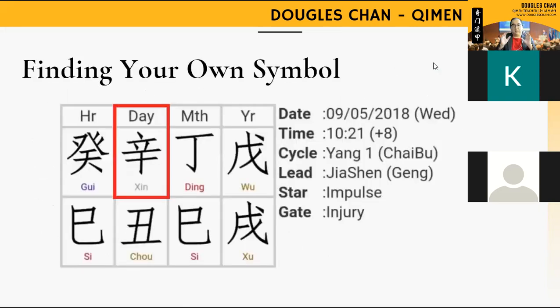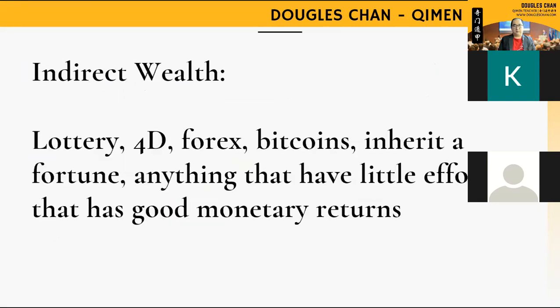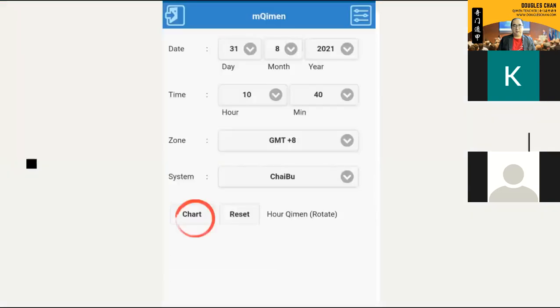So key in your date of birth already, key in your time, and then go and start to plot the chart. Okay, so let's see. Key in your date, key in your time. The zone itself you don't have to change, it's automatic. The system you don't have to change, it's automatic also. If it's changed to something else, you go to this type. After that you press chart. Make sure that everything over here is correct. If not, then the chart will be different.